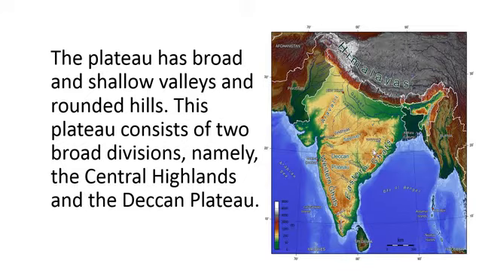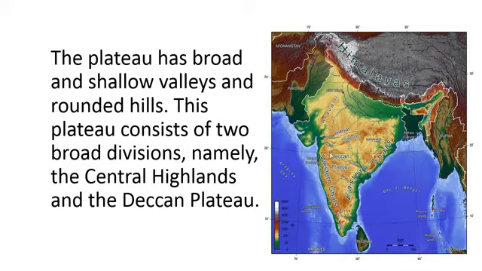This peninsular plateau is divided into two parts, northern and southern. The northern part is called the Central Highlands, and the southern part is called the Deccan Plateau. This is the division of the peninsular plateau.